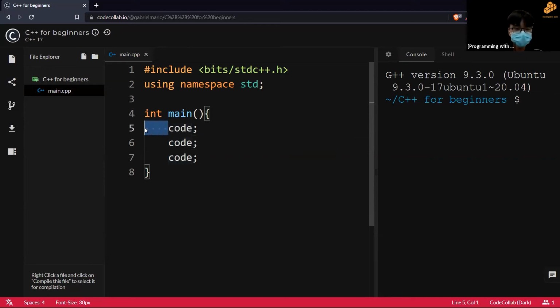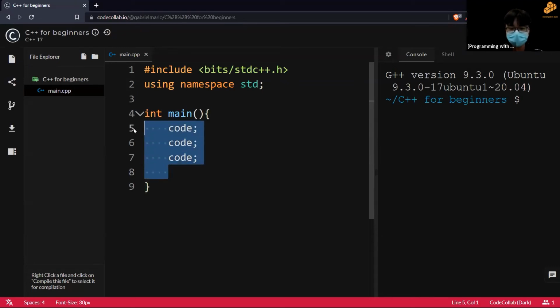You also notice that the compiler itself has given us indentations. To create indentation, you can press tab. The tab will create more spacing, and this will help you organize your code later on in conditionals. You'll see how it's helpful later on, so you can just keep this in mind.